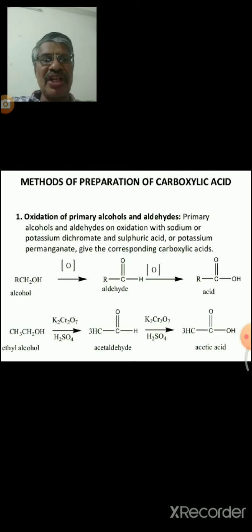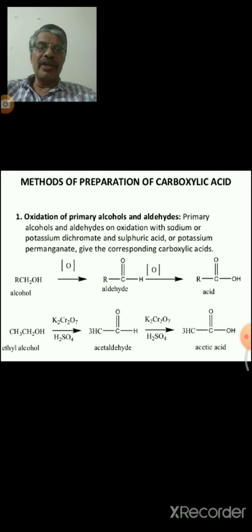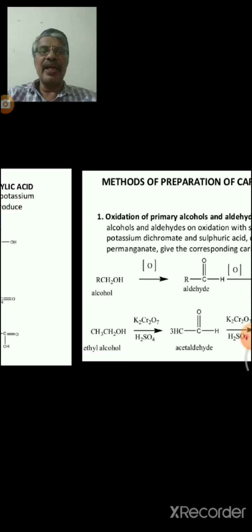Acetaldehyde on further oxidation with potassium dichromate and sulfuric acid is converted to acetic acid. In this process, in the first step, alcohol is converted to aldehyde, and aldehyde is converted to carboxylic acid.